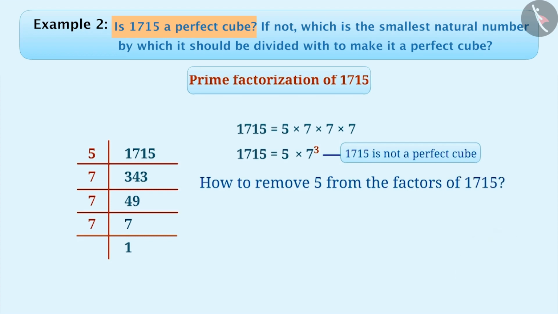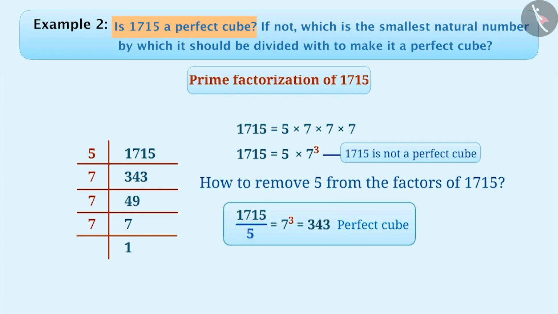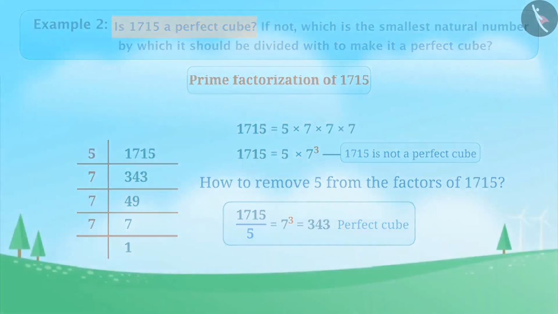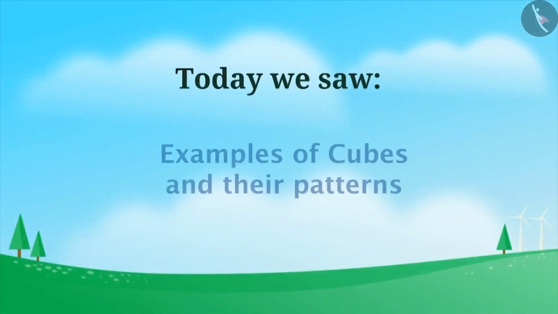Let me tell you. We have to divide 1715 by 5 so that we'll get a perfect cube number, 343. In this way, 5 is the smallest natural number which should divide 1715 in order to get a perfect cube number, that is 343. So today, we saw examples of cubes and their patterns. In the next video, we will see some misconceptions related to them.